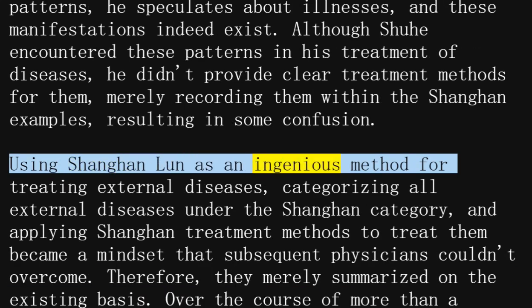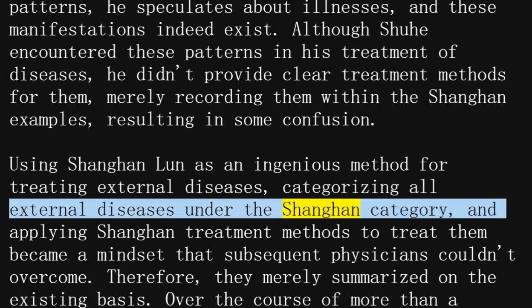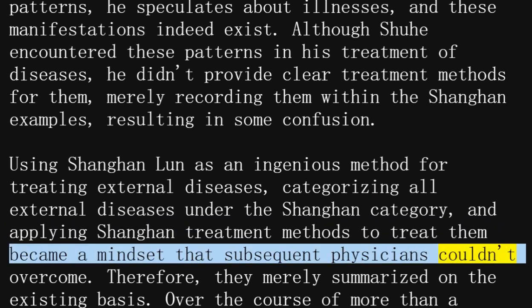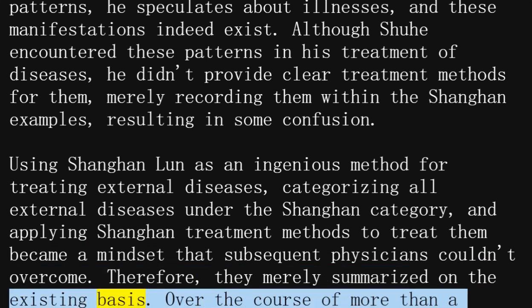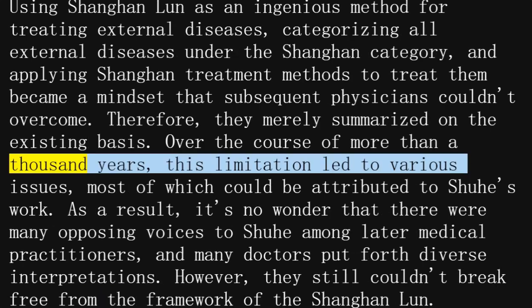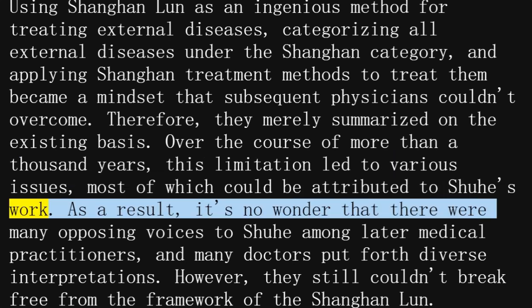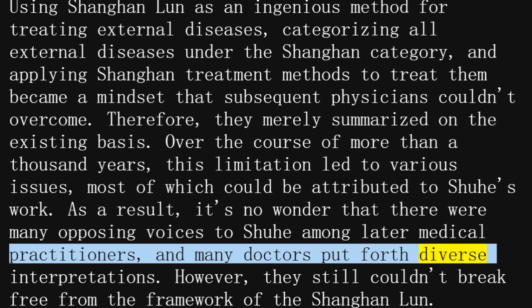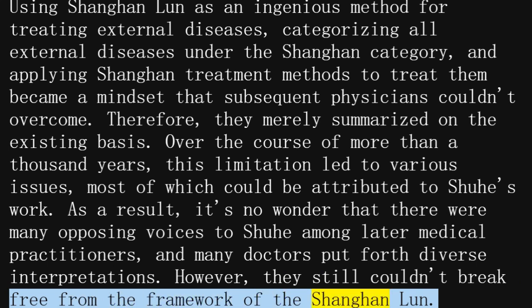Using Shanghan Lun as an ingenious method for treating external diseases, categorizing all external diseases under the Shanghan category, and applying Shanghan treatment methods to treat them became a mindset that subsequent physicians couldn't overcome. Therefore, they merely summarized on the existing basis. Over the course of more than 1,000 years, this limitation led to various issues, most of which could be attributed to Shuhe's work. As a result, it's no wonder that there were many opposing voices to Shuhe among later medical practitioners, and many doctors put forth diverse interpretations. However, they still couldn't break free from the framework of the Shanghan Lun.